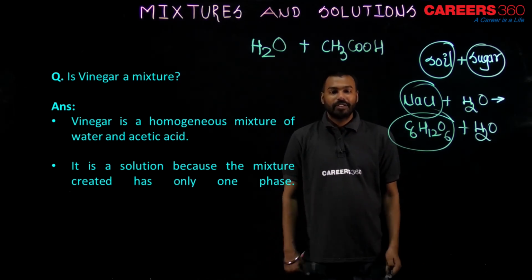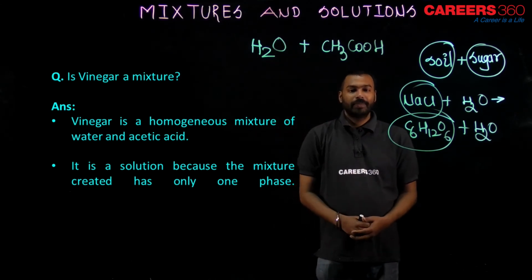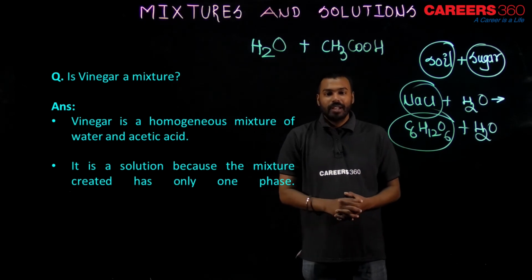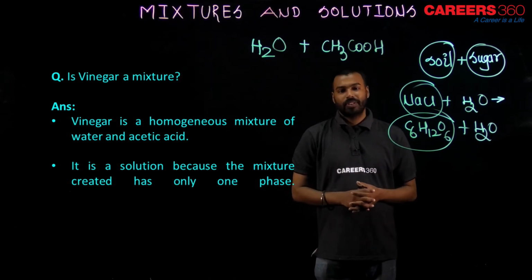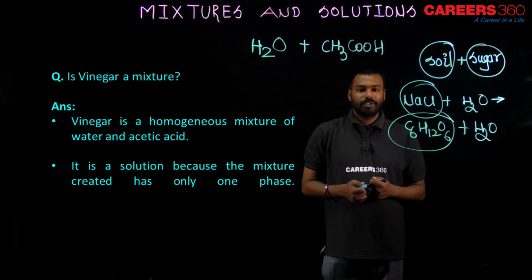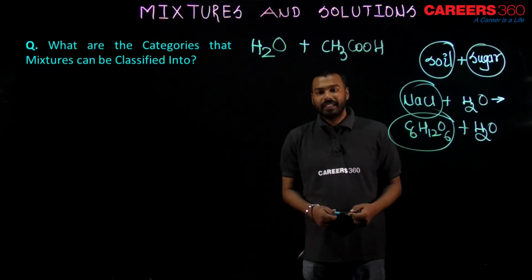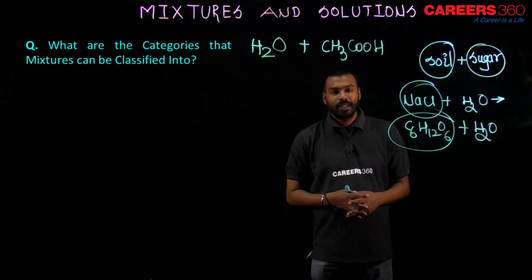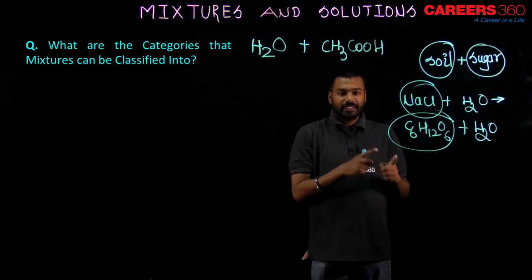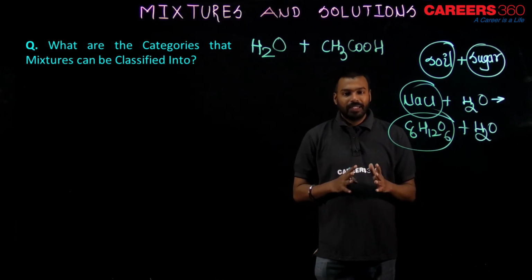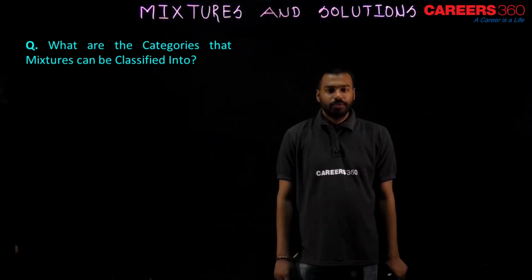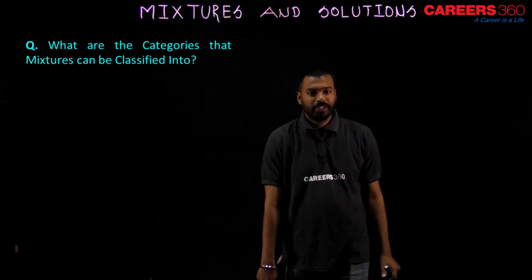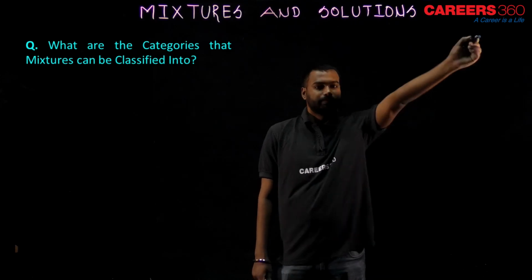So, what is vinegar? It is a mixture of water and acetic acid. Is it a mixture? Yeah, it is a mixture. Homogeneous or heterogeneous? Homogeneous. Now, let me tell you the types of mixture. What are the categories that mixtures can be classified into? So, first is homogeneous and second is heterogeneous. I will explain that, just a moment. So, what is a homogeneous mixture and what is a heterogeneous mixture? Let us discuss the homogeneous first.